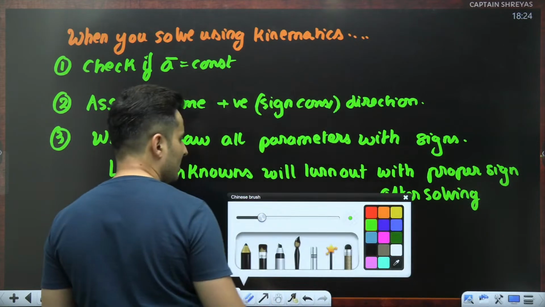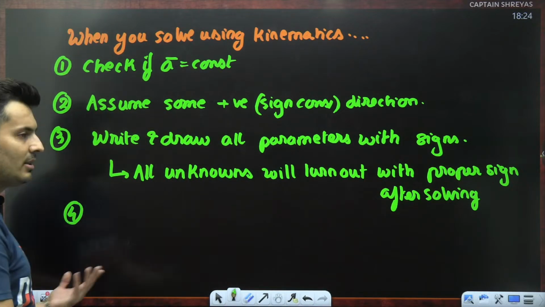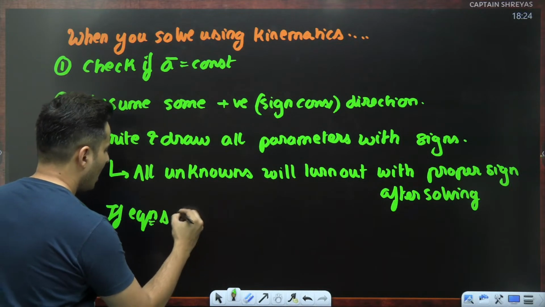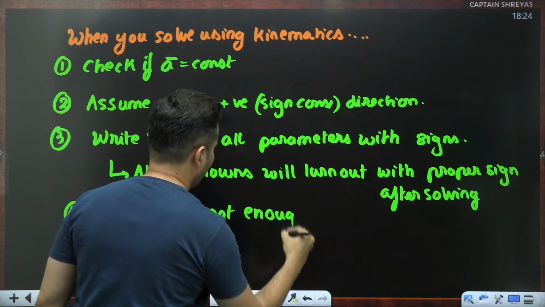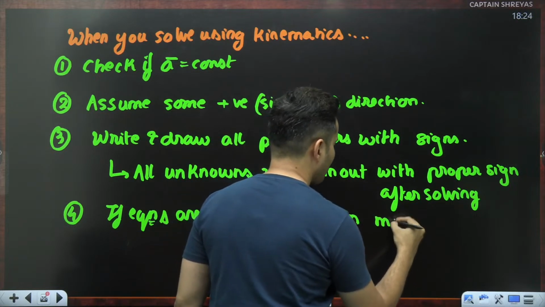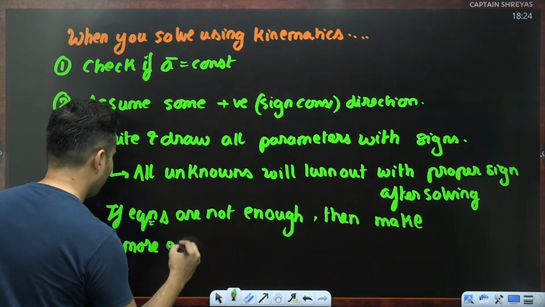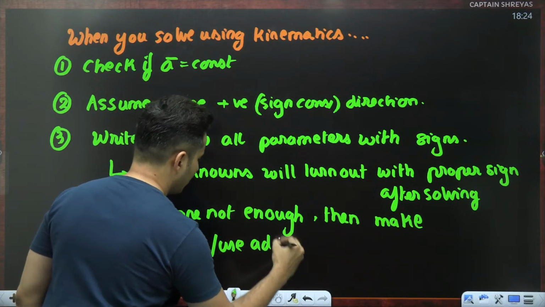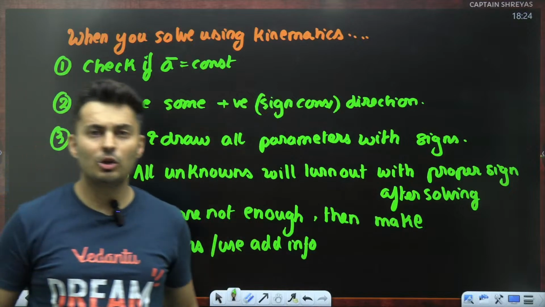Sometimes the kinematic equations will not be enough. So if equations are not enough, then either make more equations, or use additional information to get those unknown variables. You have to make some equations.